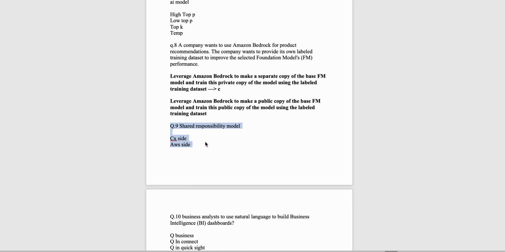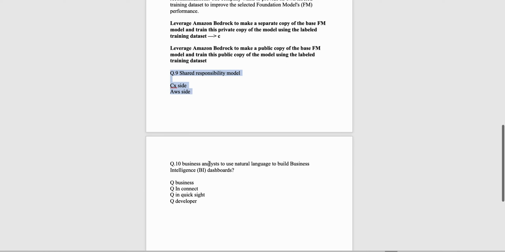So for example, if I have an EC2 instance and I have hosted some application on the EC2 instance, the security of the applications is the customer's responsibility, but the availability of the EC2 instance is Amazon's responsibility. Basically the infrastructure and maintaining that hardware is the AWS responsibility, but security of your applications and credentials all lie on the customer side of responsibility. So just remember this part. You will be able to easily choose the option.